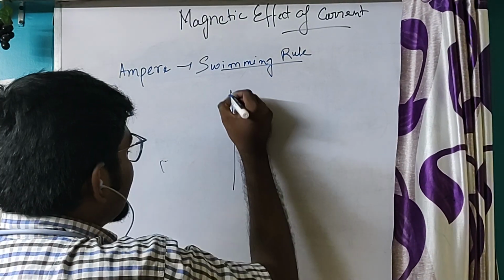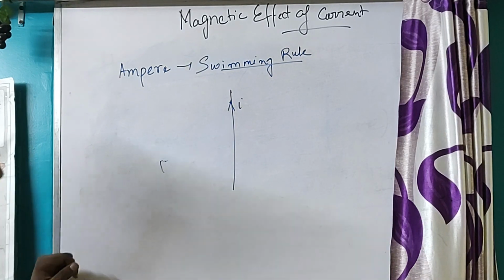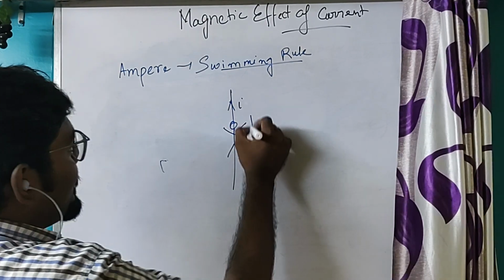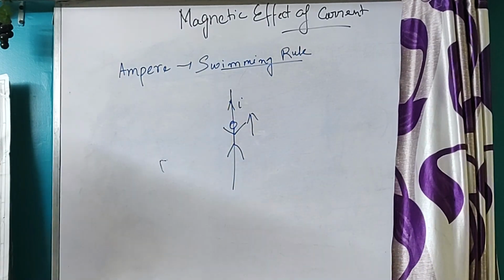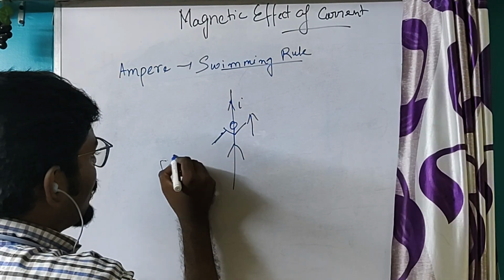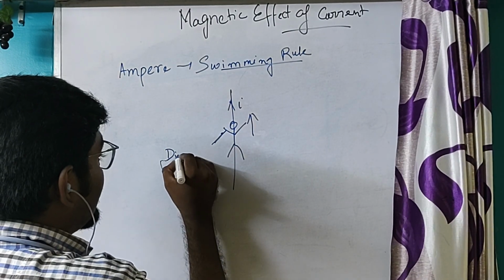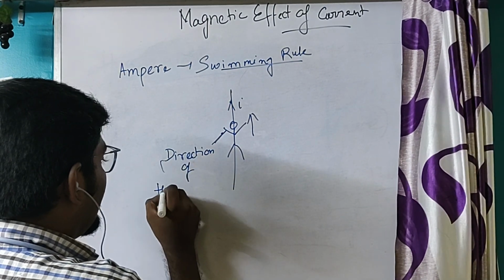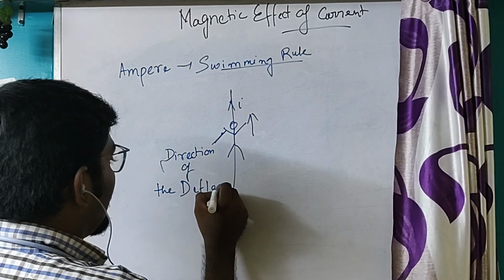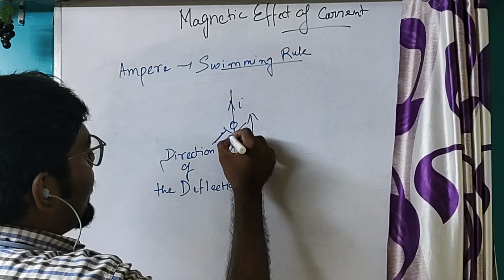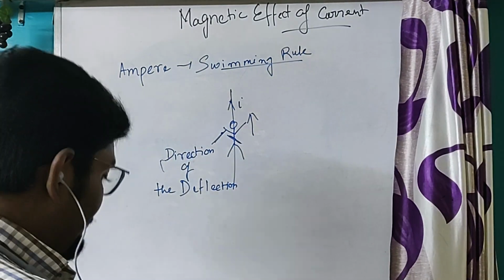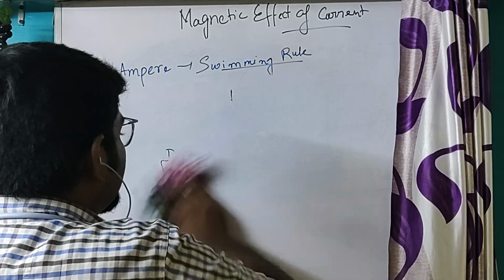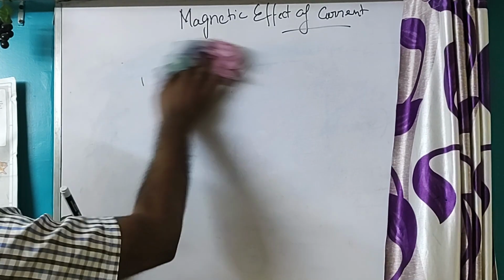So what he is saying is that this is the current I. Now we are swimming in this direction, that is towards the flow of the current. Now this is the left hand, and this left hand will show the direction of the deflection of the magnetic field. So the magnet will deflect in this direction. Okay. Magnetic North Pole. Okay. So this is Ampere's swimming rule.